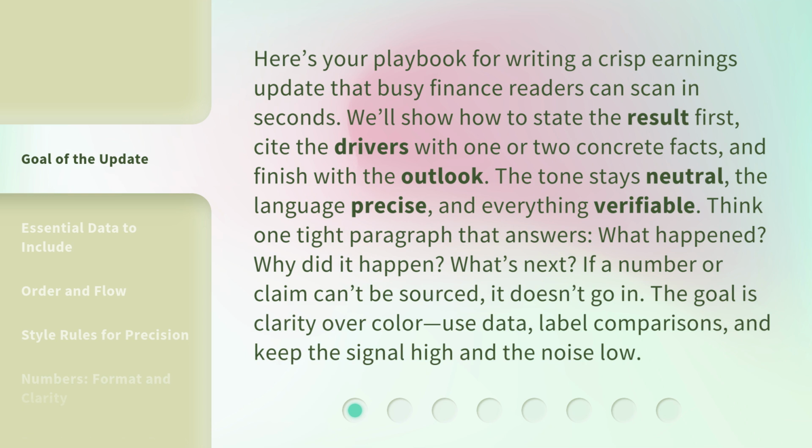Think one tight paragraph that answers: What happened? Why did it happen? What's next? If a number or claim can't be sourced, it doesn't go in. The goal is clarity over color. Use data, label comparisons, and keep the signal high and the noise low.